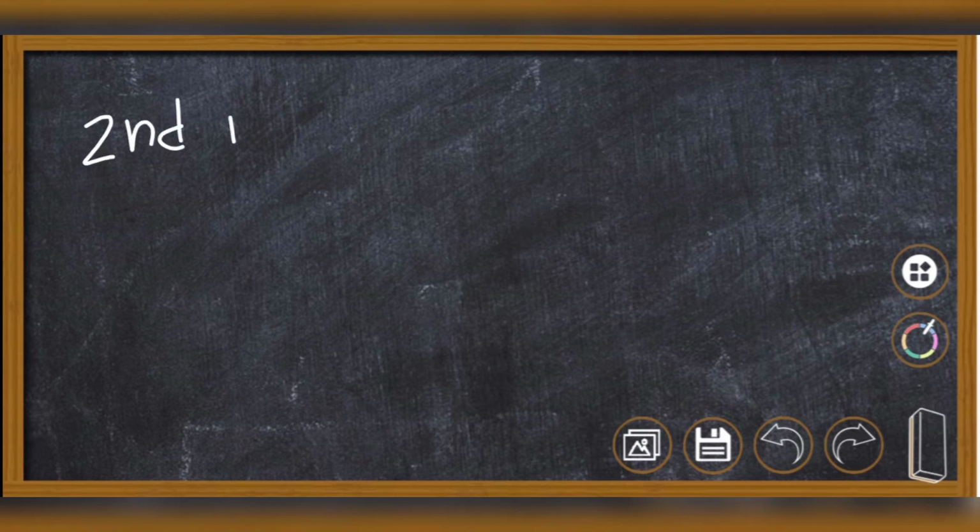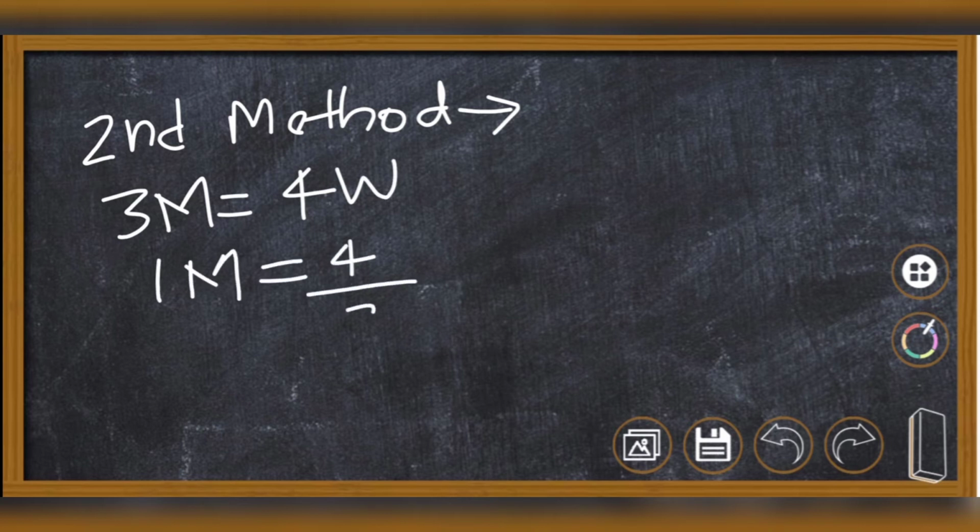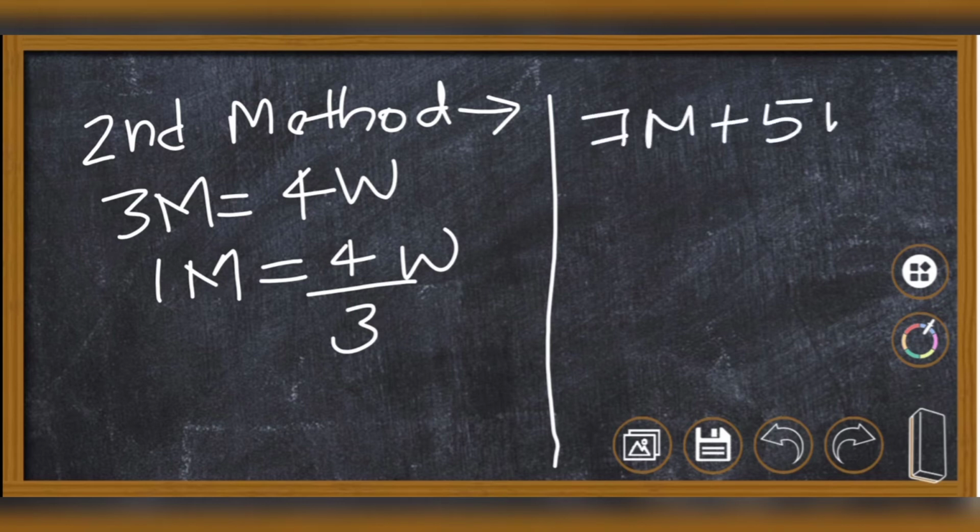So the second method is, 3 men is equal to 4 women. 1 man will be 4 by 3 women. Now what is the question? 7 men plus 5 women is the question. So instead of men we can substitute 4 by 3 women, because 1 man is equal to 4 by 3 women.